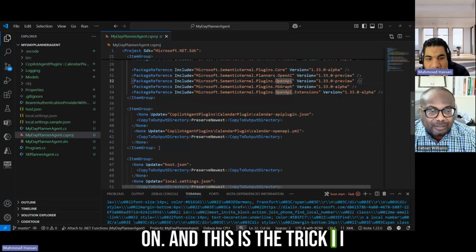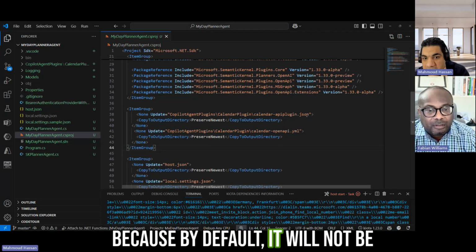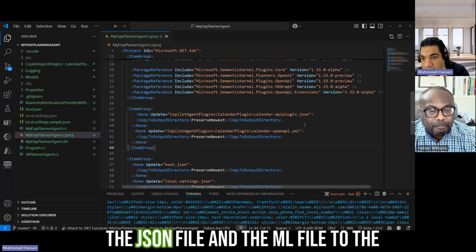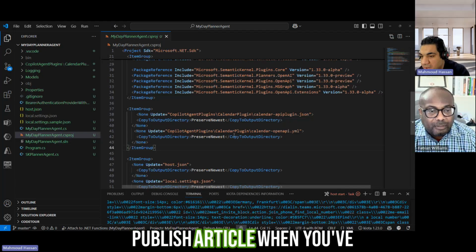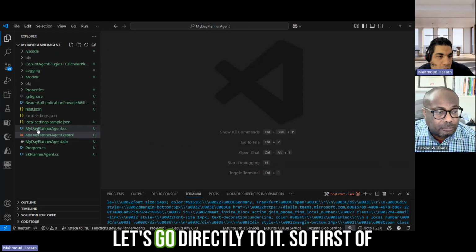And this is the trick I mentioned that you need to do to make it work in Azure, because by default it will not be copied to the output folder. You need this to copy the JSON file and the YAML file to the publish artifact when you publish this to Azure. Then let's go directly to the code.